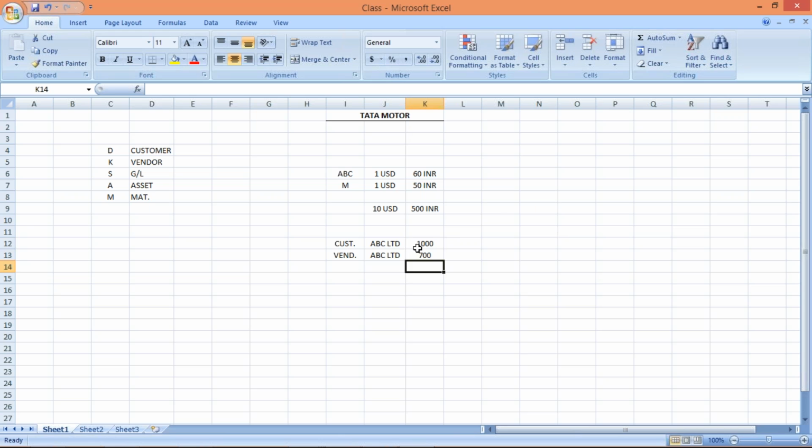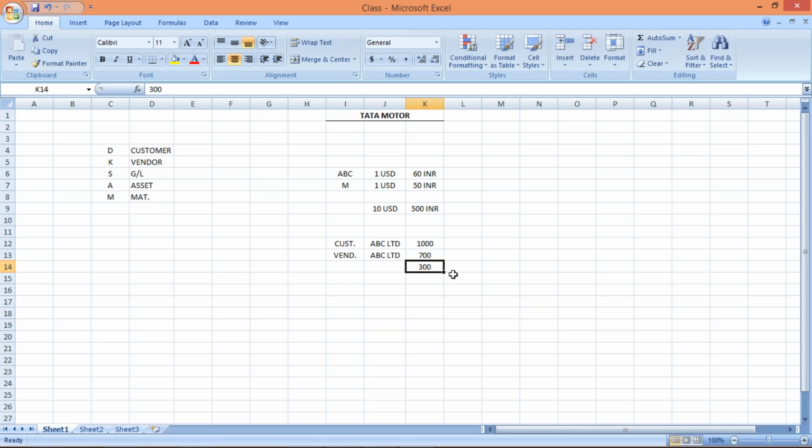So what is there, guys? This 1,000 rupees amount is greater than 700. It means ABC Limited finally is going to release a payment worth 300 rupees. So this 300 rupees we are receiving in the form of payment, right? We have to post this 300 rupees into the system, and once you post it, then these two amounts must be cleared. ABC has sent 300 rupees, whatever the surplus amount is, that amount is going to be released by ABC Limited. So this 300 rupees we have received.